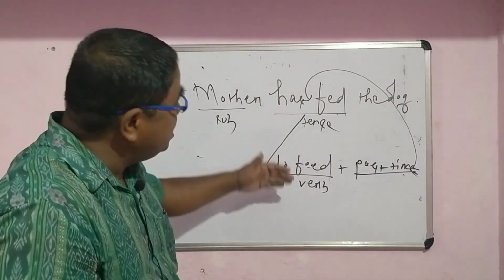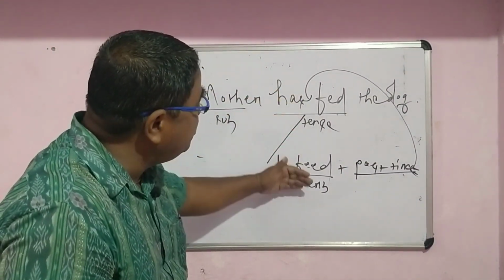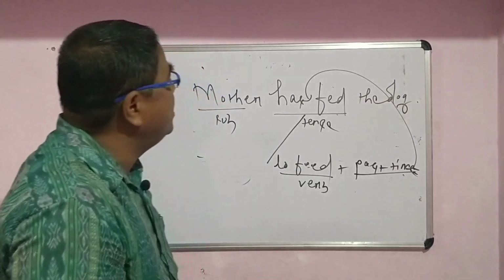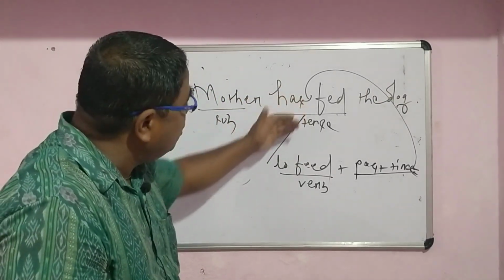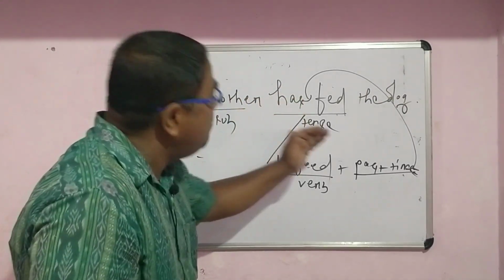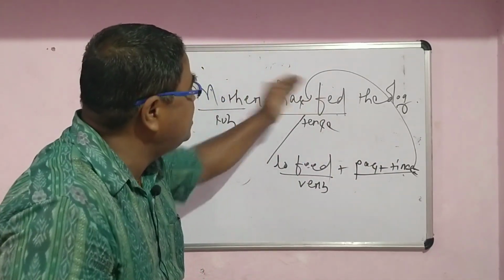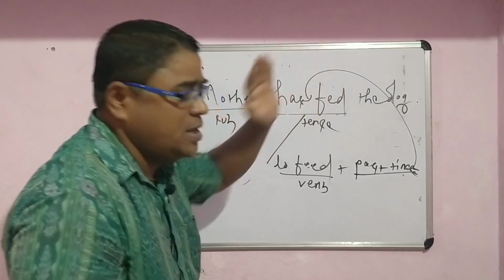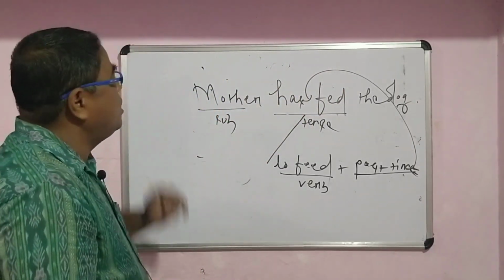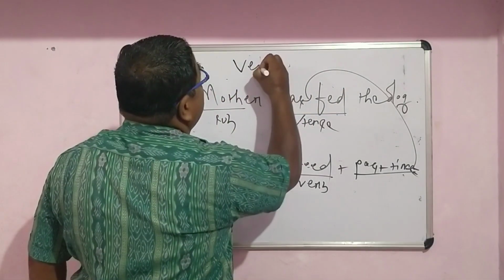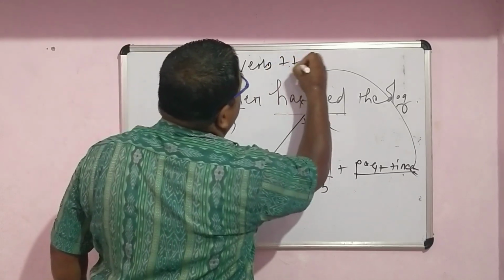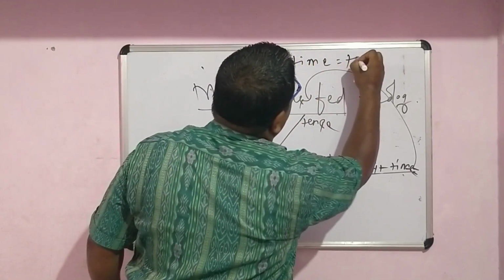As usual, you just know every tense comes from the verb and is related to time. So has fed is the tense that comes from the verb to feed plus past time. So verb plus past time is equal to tense, and this tense is called has fed. So you better know your verb. Again I am saying, your verb plus time is equal to tense.